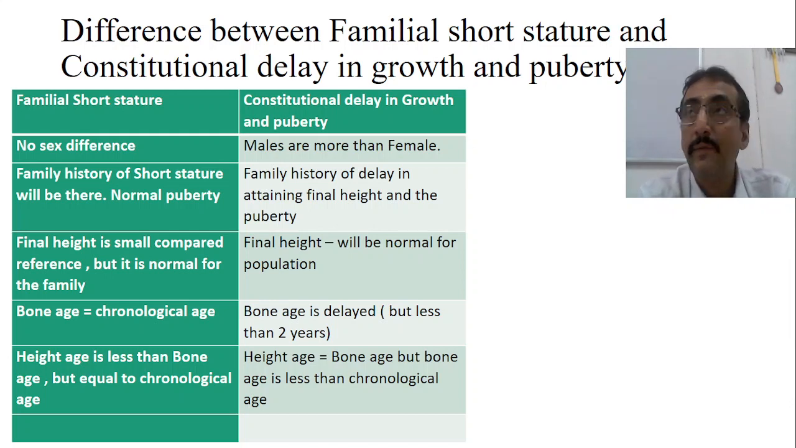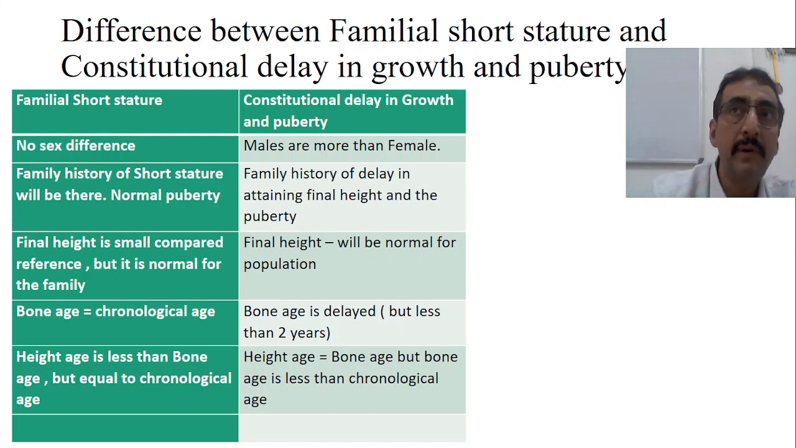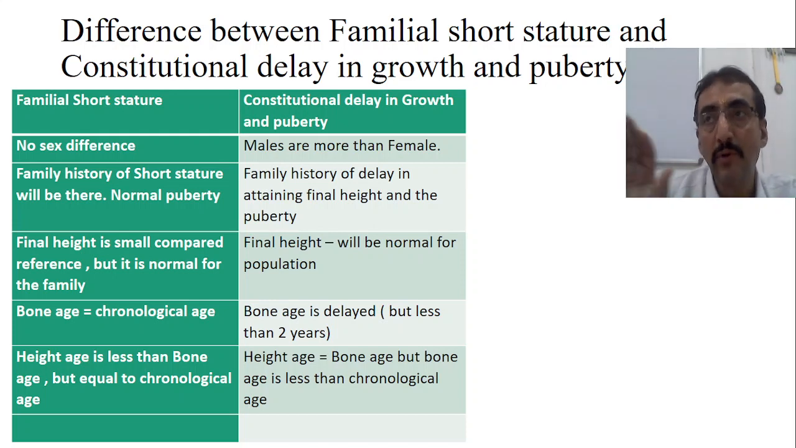Now, in case of familial short stature, the final height is small compared to the reference, but it is normal for the family. If you compare with a reference chart, the final height gained by the child is comparatively less, but compared to that particular family he has gained almost normal height. In the family, father, mother, grandfathers, when you compare their height, this child's height is also almost in the same range. But when you compare with other reference points, then it is quite low. Whereas in case of constitutional delay, the final height will be normal for the population.